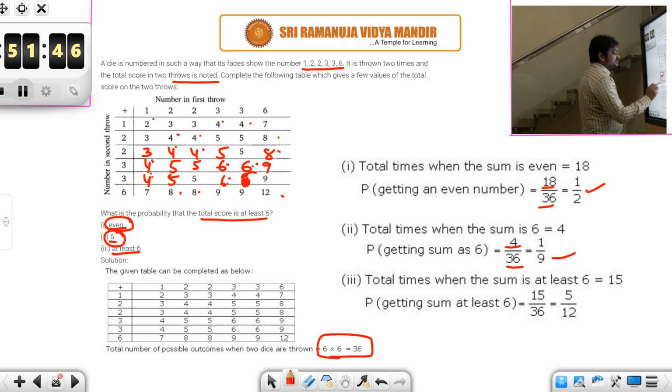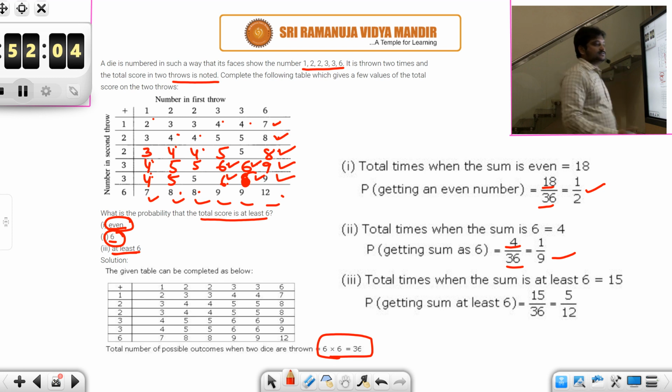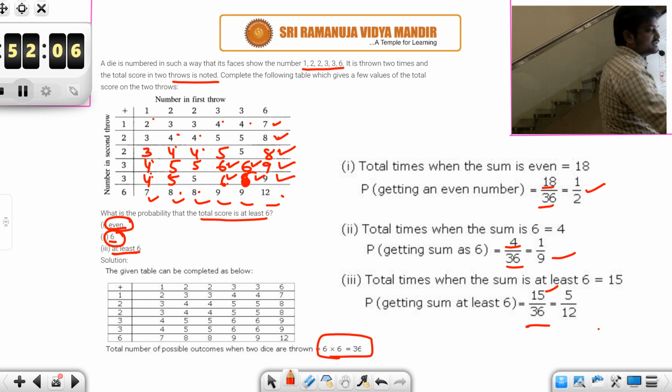And then the next one, at least 6. So 6 or greater than or equal to 6. How many times you are having? 1 2 3 4 5 6 7 8 9 10 11 12 13 14 15. So there are 15 cases. So the probability will be 15 by 36.